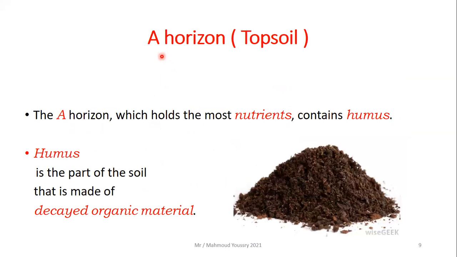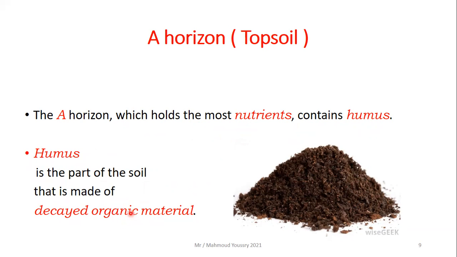This is called the A horizon or topsoil. The A horizon is the layer of the soil that holds the most nutrients. It contains humus. So what is humus? Humus is the part of the soil that is made of decayed organic material.